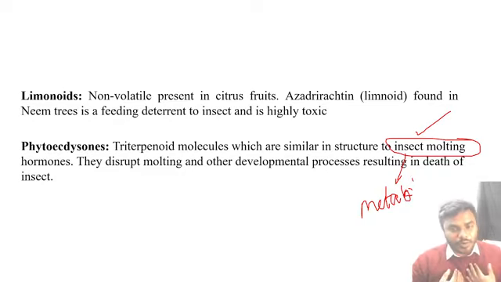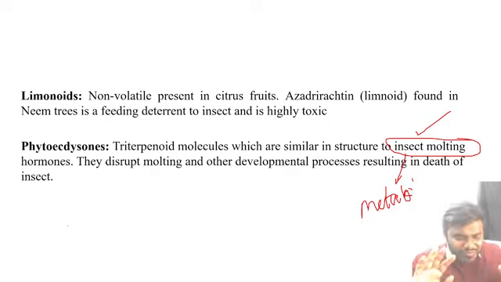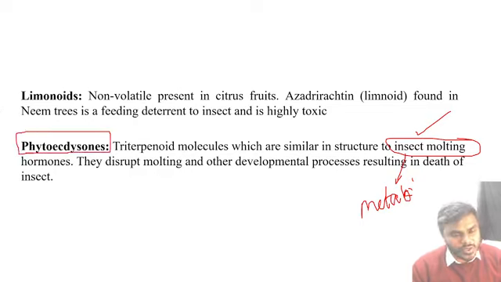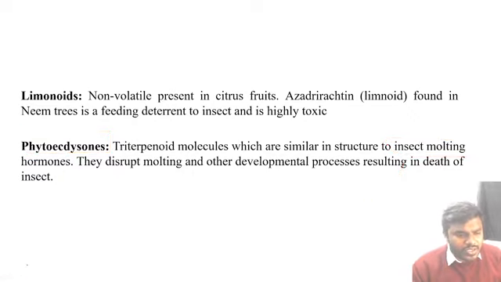All the students listen to me. In a human body, we have a lot of metabolic hormones like insulin, glucagon. They are required for what? Our growth and development. Same way, inside the insect body, suppose I am an insect, inside my body I have certain metabolic hormones, certain growth and developmental hormones. What do I call them? I call them the phytoecdysteroids. Kindly don't forget that.